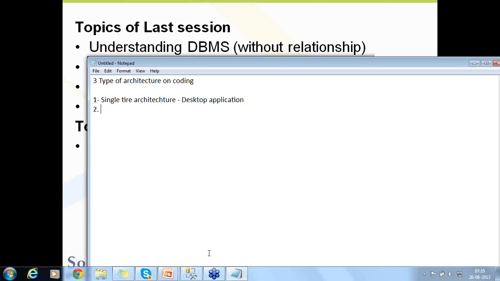Word and Excel sheet, all these are desktop applications. Everything is in your single place. Two, client server architecture. Client server is also called two-tier architecture.